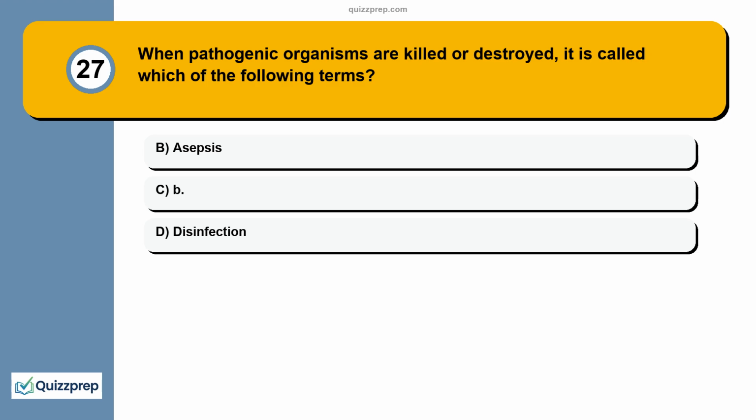Question 27. When pathogenic organisms are killed or destroyed, it is called which of the following terms? A. Asepsis. B. Disinfection.